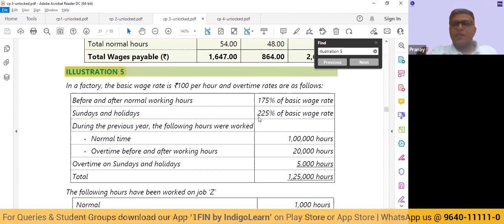And then the premium that we are going to give for the overtime. So when we say 175%, it's basically 100% towards the normal wages and 75% towards the premium. And when we say 225%, it is 100% towards the normal wages and 125% towards the overtime premium. All right. So the total hours are 1,25,000 hours.